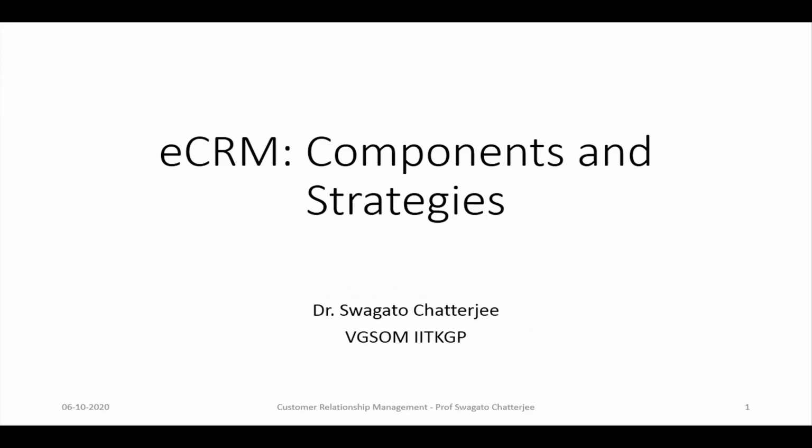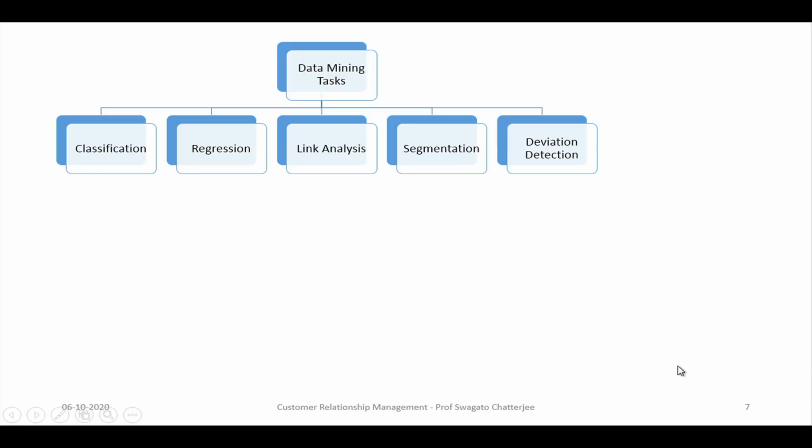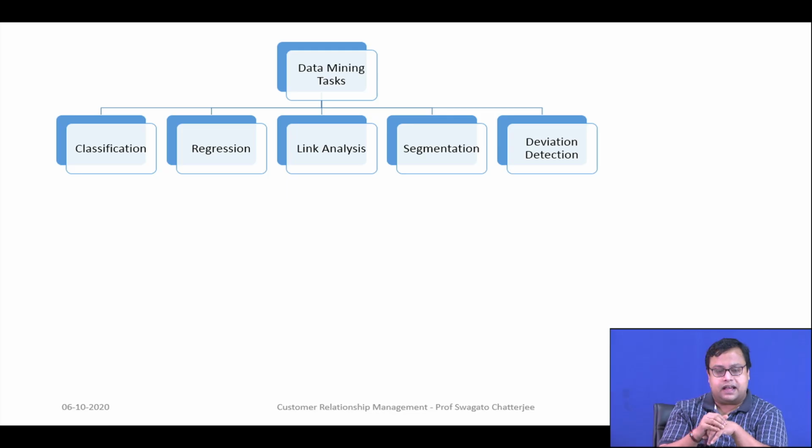We are in week 7 and we are discussing internet based CRM or eCRM components and strategies. In the last class we were discussing the basic parts and the various data mining requirements, and now in this class we will discuss what data mining tasks are available. Data mining tasks can majorly be classified into 5 tasks: classification, regression, link analysis, segmentation and deviation detection.